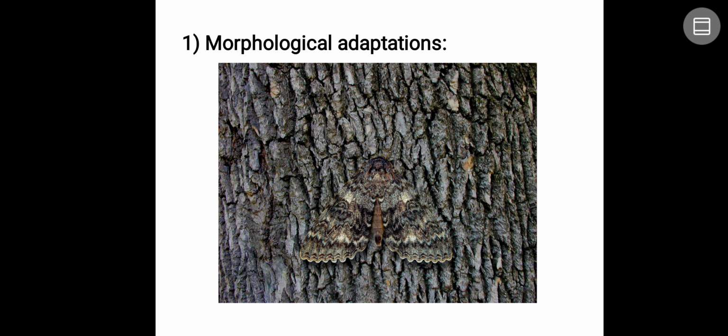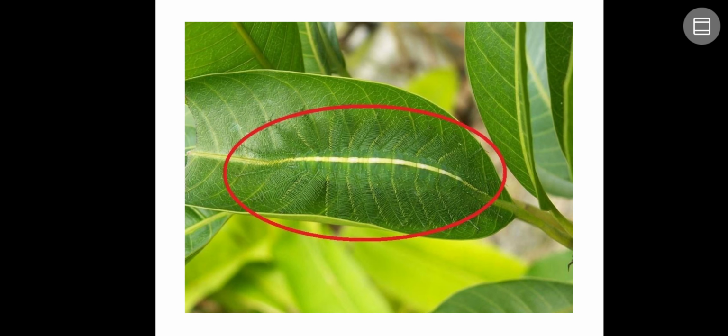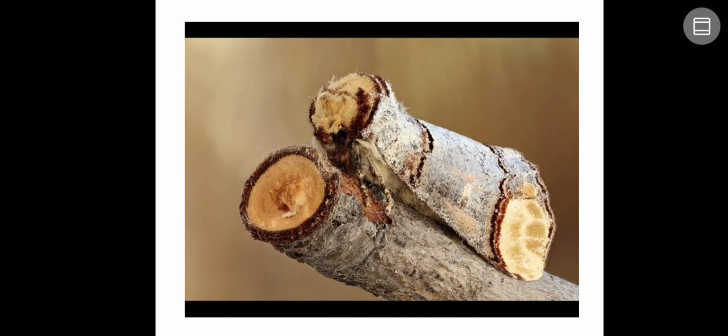First, you can see the picture here. It is called camouflage. Camouflage means mimicking the background. You can see the moth over here, but it cannot suddenly be noticed by natural enemies. Here it is doing camouflage, mimicking the background to escape from natural enemies. You can see the other pictures like the katydid, which looks like a leaf, the caterpillar on a mango leaf, and even some other moths which look like a stem or a branch of a tree.